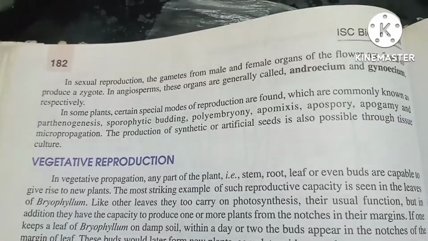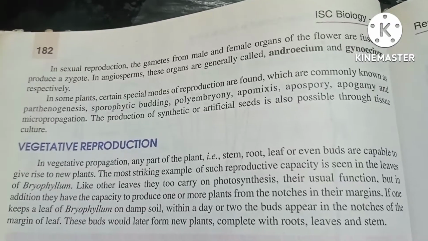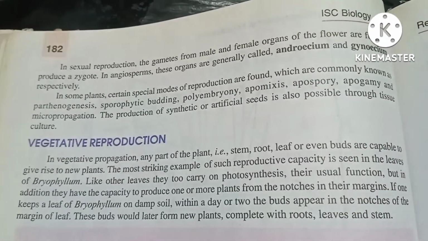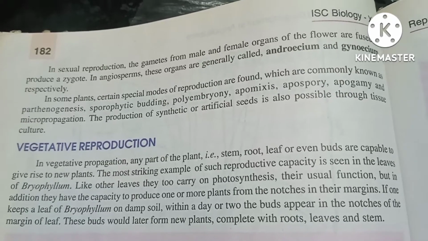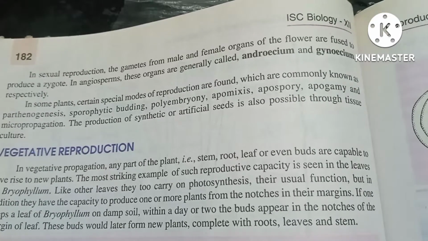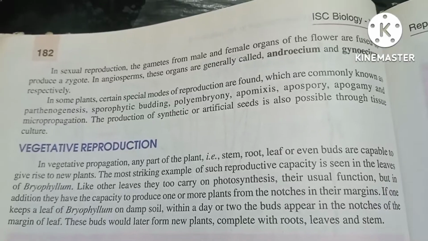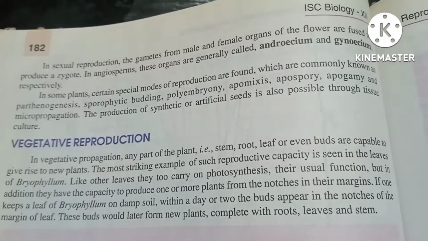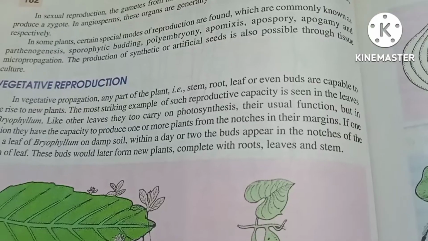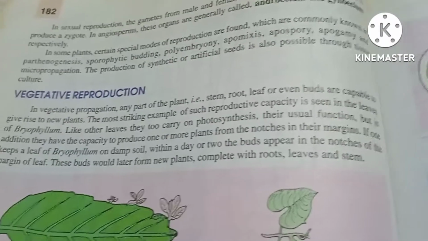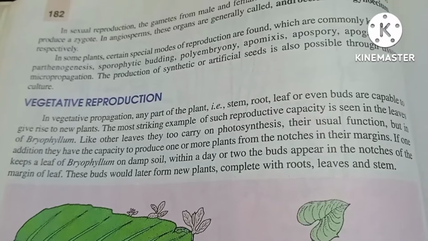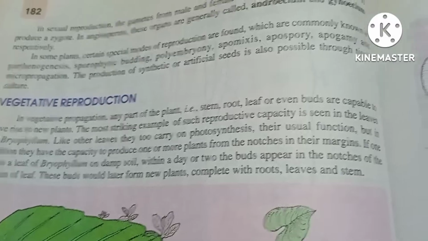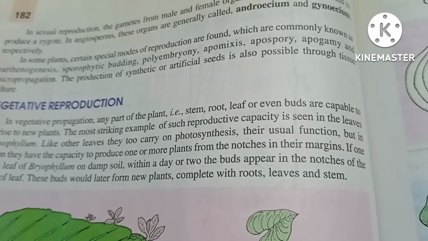Vegetative reproduction. In vegetative propagation, any part of the plant, that is stem, root, leaf, even buds, are capable of giving rise to a new plant. The most striking example of such reproductive capacity is seen in the leaves of Bryophyllum. Like other leaves, they too carry on photosynthesis, their usual function, but in addition, they have the capacity to produce one or more plants from the notches in their margins.